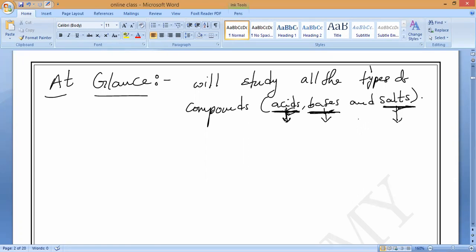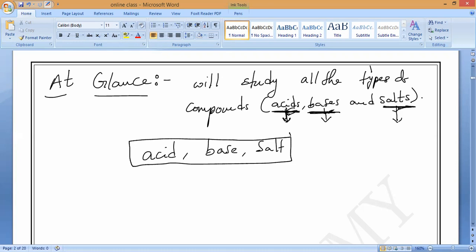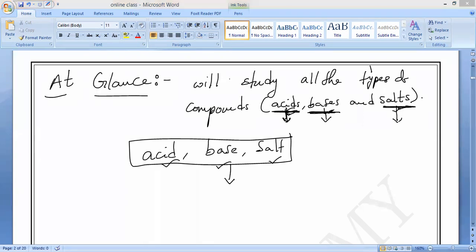So now, first of all, if you want to understand what an acid is, what a base is, what a salt is, before this you must know some other term which you have even studied in class 6. Can anybody say? Please, you must know something. How can you classify the acid, bases, and salt with the help of something, a substance, which will start with I? Anybody remember? It will start with I, that word.